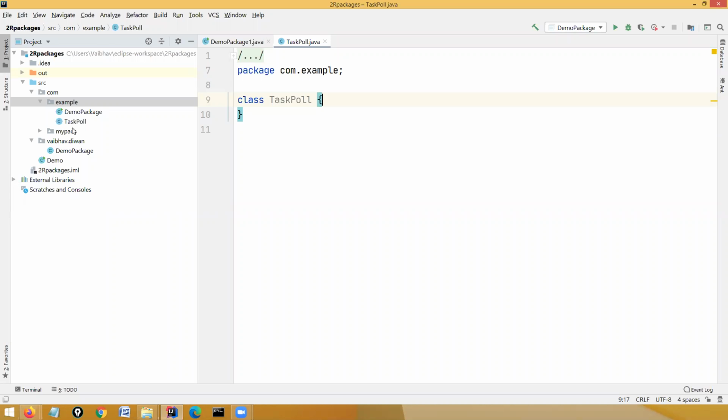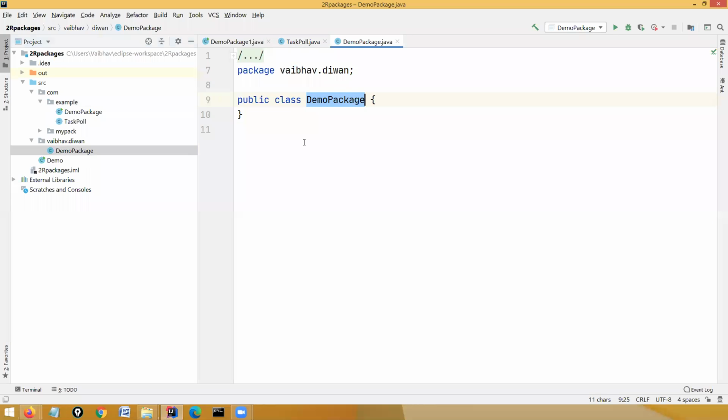Now what I am doing, I am going to this demo package and I am writing a main method in this. In the main method, I try to import directly.